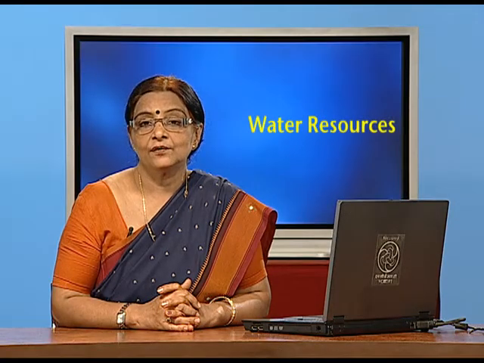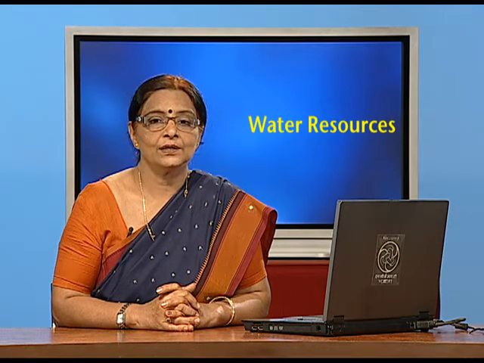The groundwater table is the level down to which we get the water. And there is intensive irrigation in Punjab, Haryana and western Uttar Pradesh, because these are the states where a lot of agricultural practices are going on.